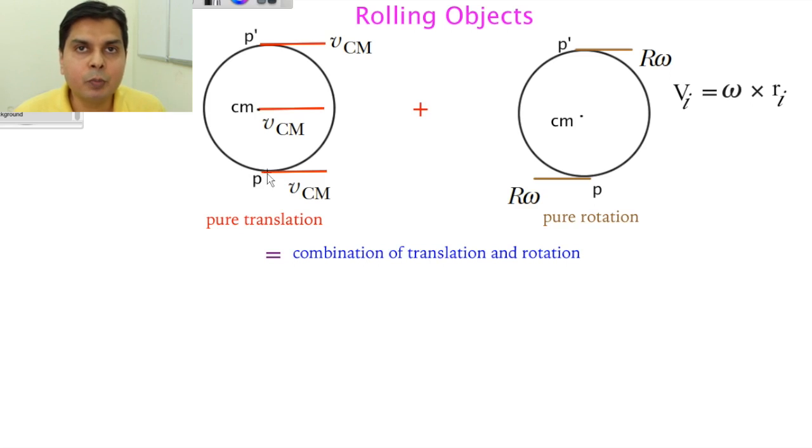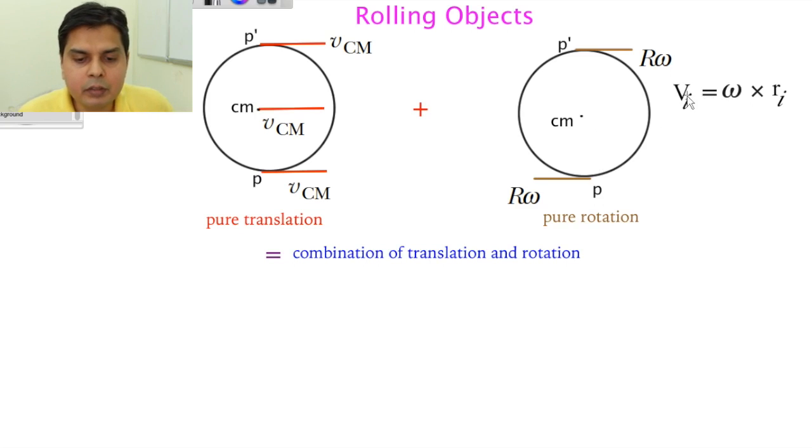Every particle has to move in translation with the same translational speed. Otherwise, if VCM is going at 100 km per hour and this is going at 1 km per hour, after 1 hour your P will be here and the CM will be 100 kilometers away. That is not possible because this is a rigid body. So because this is a rigid body, if there is any translational velocity, that is VCM, then whether it is CM, P prime, P or anything here, everybody has to have the same translational velocity. Okay, now come to rotation.